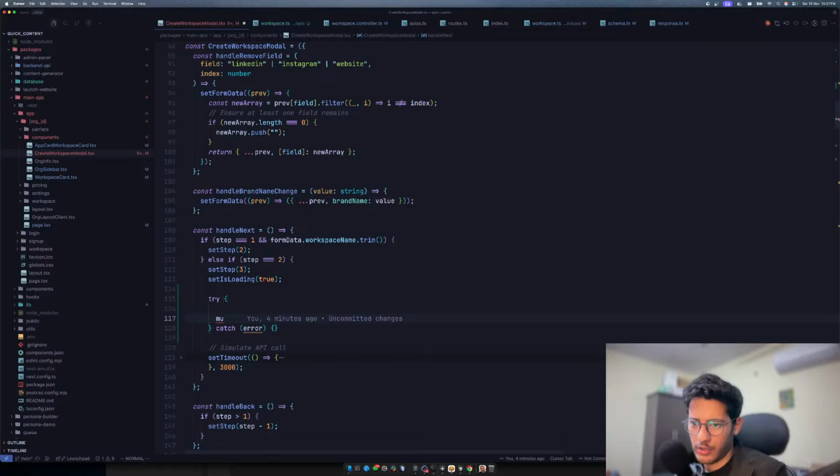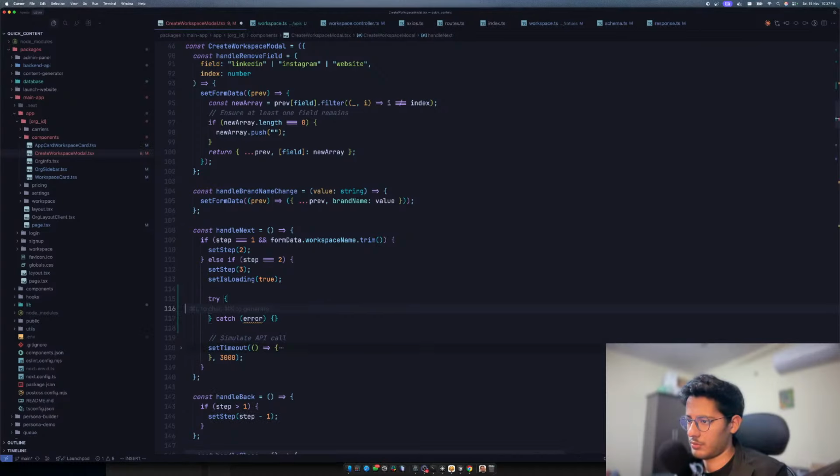Yeah, basically you're creating a web page for social media automation. Yes, you can say that, but in a very smart way.